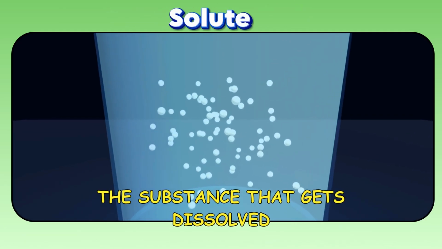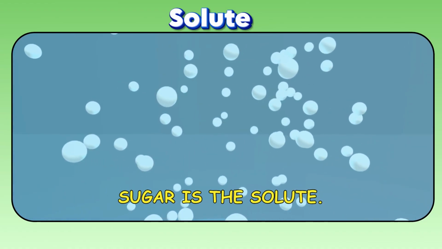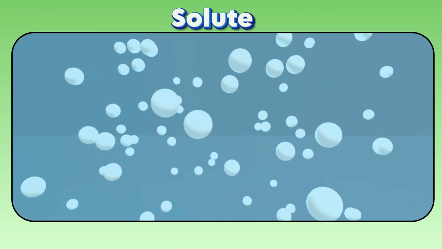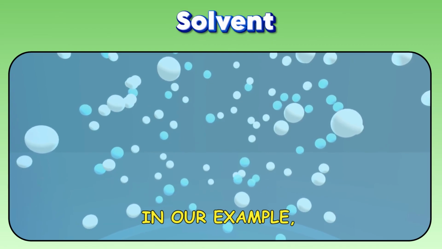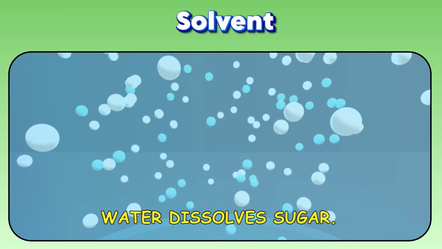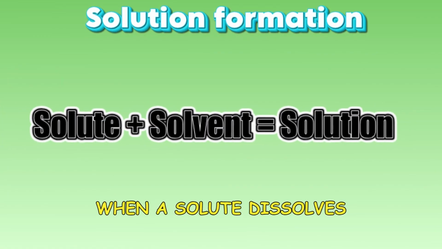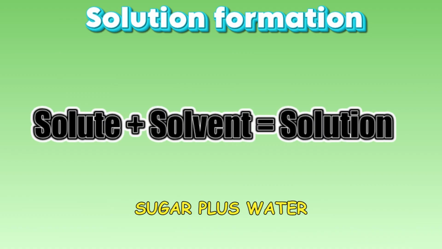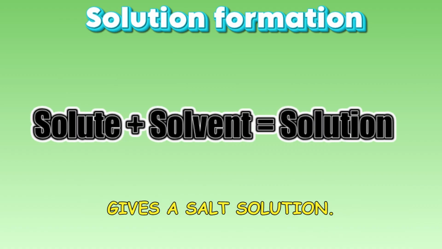The substance that gets dissolved is called the solute. In this example, sugar is the solute. And previously, salt in salt water was also a solute. The substance that dissolves the solute is called the solvent. In our example, water dissolves sugar. Therefore, water is the solvent. When a solute dissolves in a solvent, a solution is formed. Sugar plus water gives a sugar solution. Salt plus water gives a salt solution.